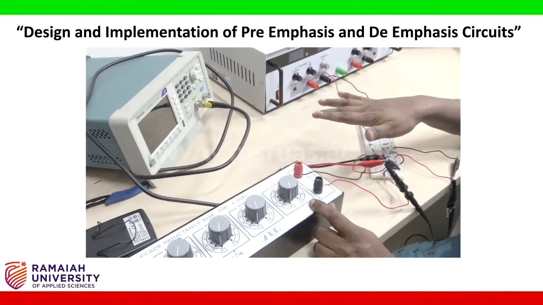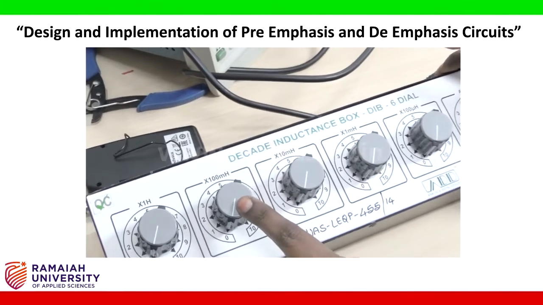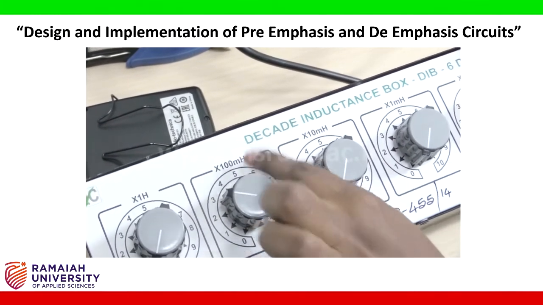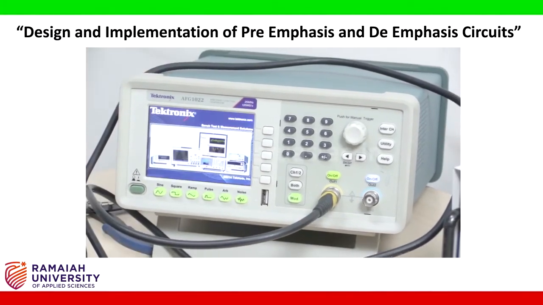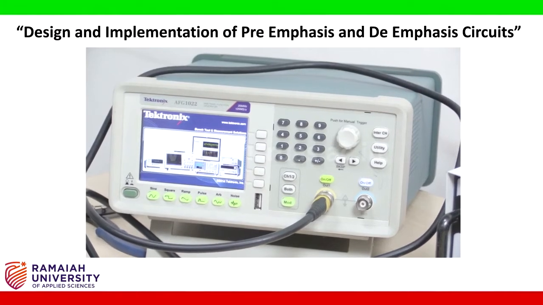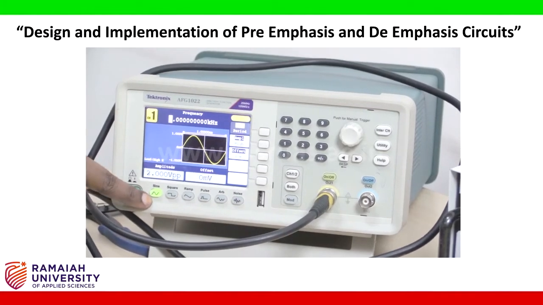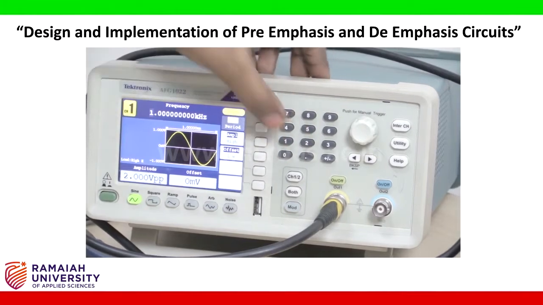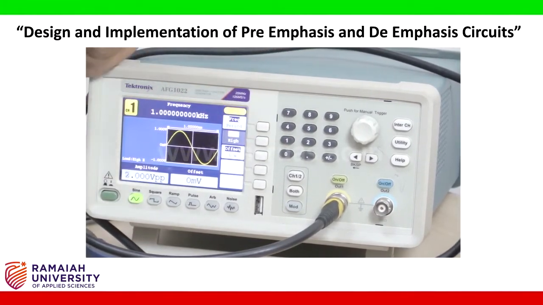We will switch on the power supply. But before switching on, first make sure that in the decade inductance box you kept 0.3 Henry. Then switch on the function generator. Click on sine wave. Set the frequency as 1 kilohertz. It's already 1 kilohertz. Next, set the amplitude as 2 volts peak to peak.